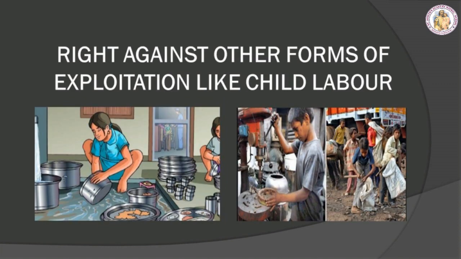Right against other forms of exploitation like child labor. Children are often employed in several industries. These children are deprived of their childhood, health, and education. This will lead to a life of poverty and want. Work is mostly gender specific, with girls performing more home-based work while boys are employed as labor. Since these children work in agricultural fields, restaurants, motor repair workshops, and home-based industries, elimination of child labor remains a